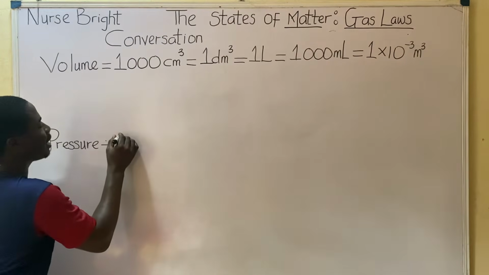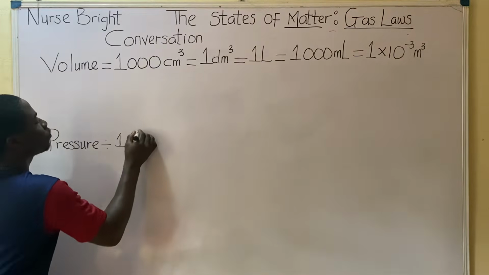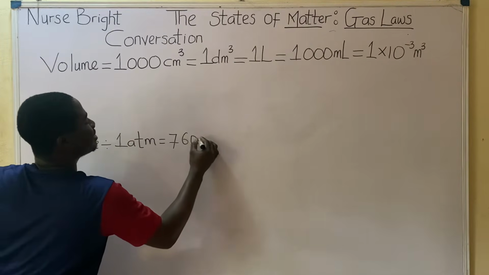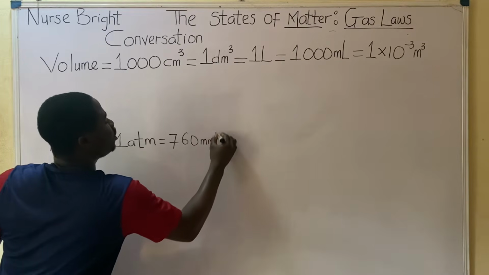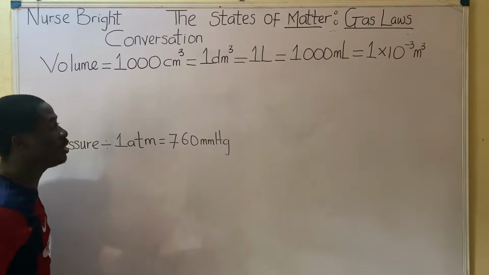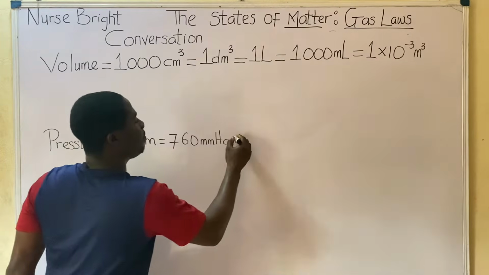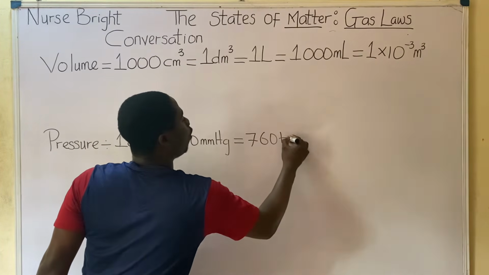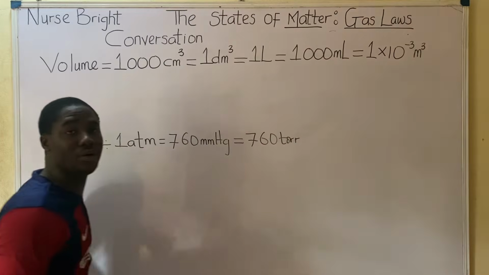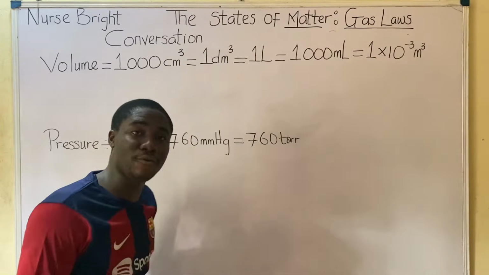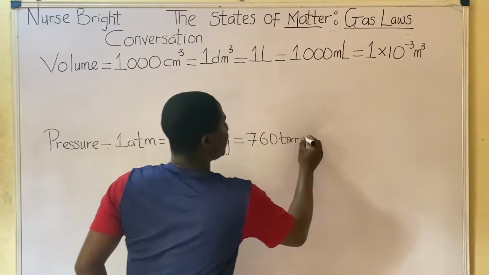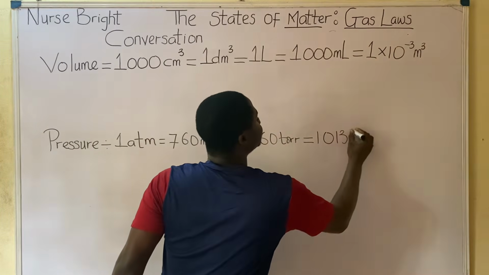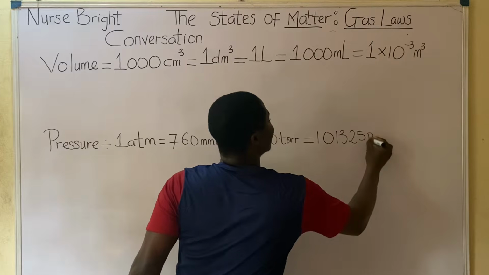So we have to understand that 1 atm, which is 1 atmosphere, is the same as 760 mmHg, which is millimeters of mercury, and 760 mmHg is the same as 760 torr. Are you following me? Which is torricelli. And 760 torr is the same as 101,325 Pascal.